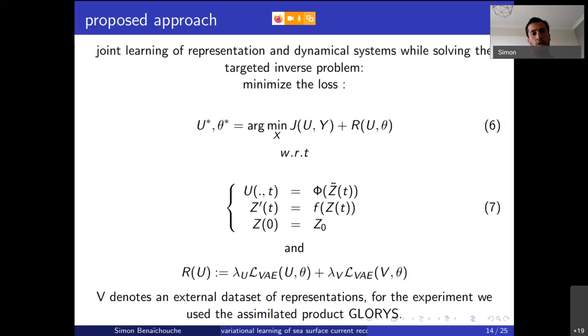What is more, as you have previously seen, AIS involves irregular sampling. So we propose to use external datasets of currents that we think of as plausible. For example, you can think of a numerical simulation or reanalysis product to perform the training of the variational autoencoder and have something which is consistent with the big datasets that are available on the internet.